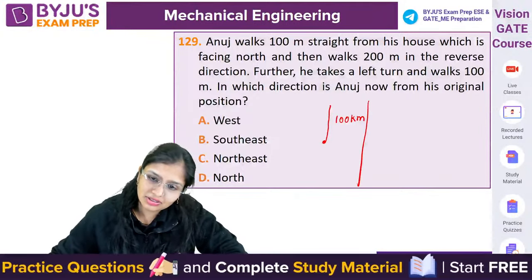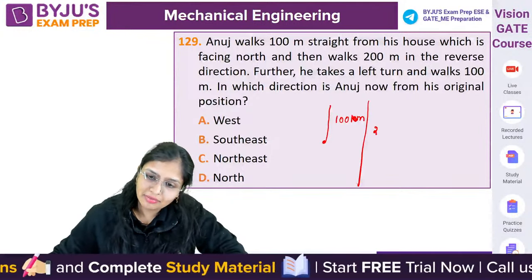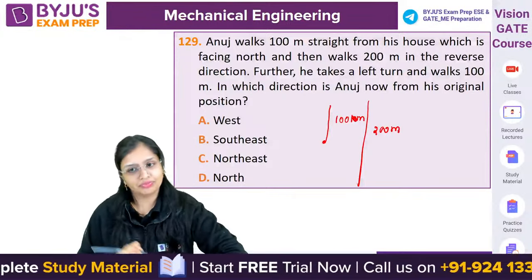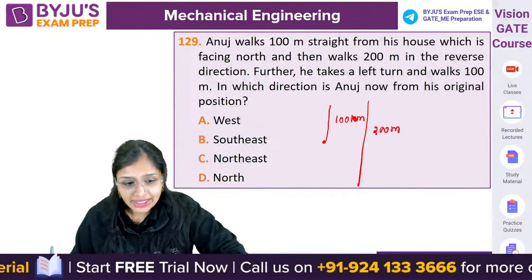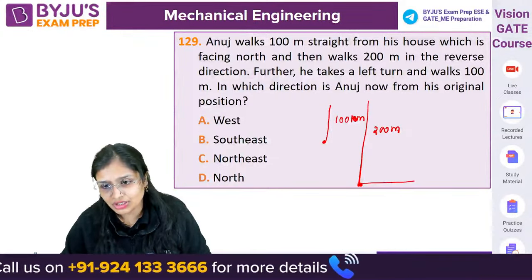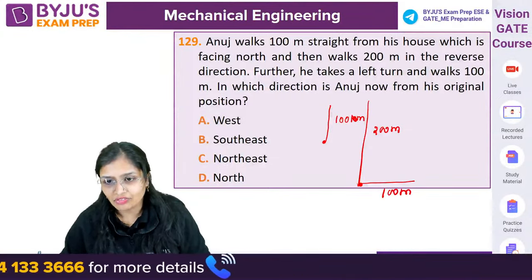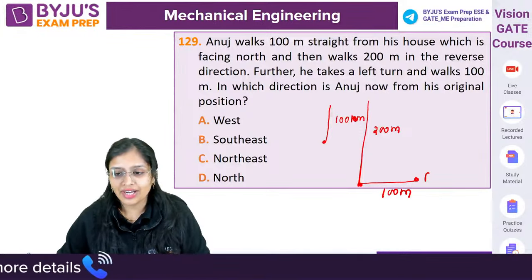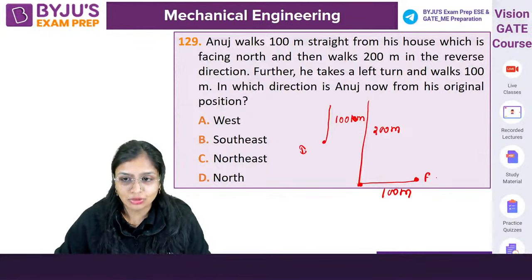Further, he takes a left turn and walks 100 meters. So this is the final position and this is the initial position.